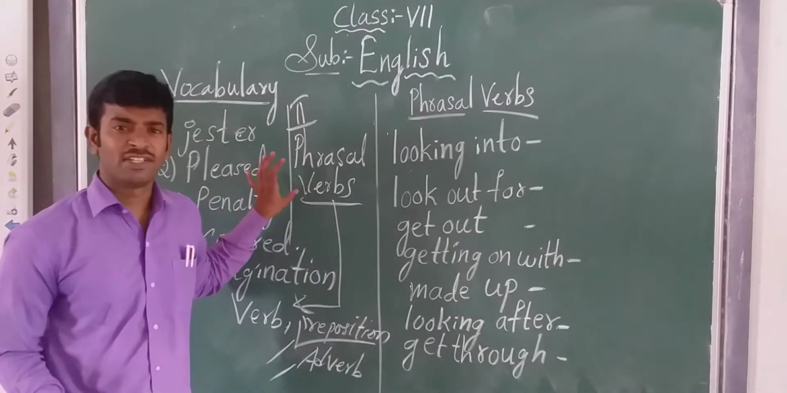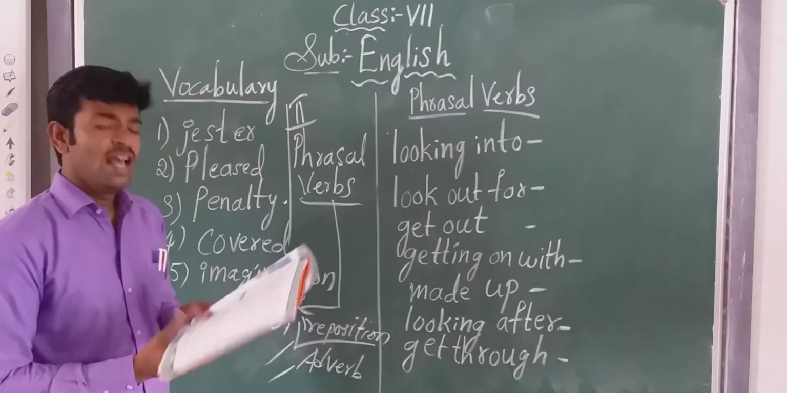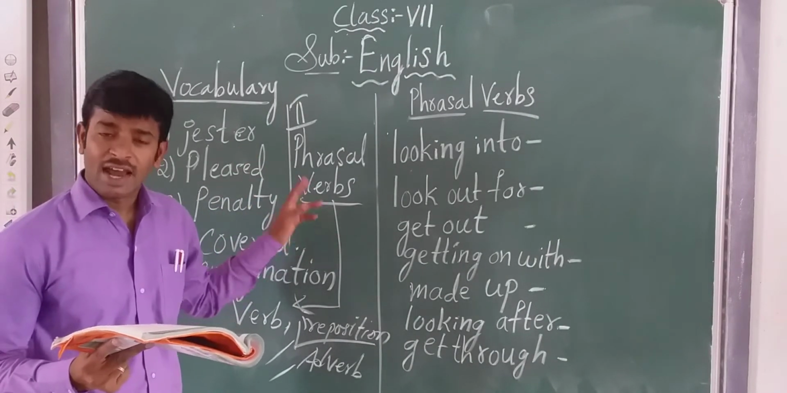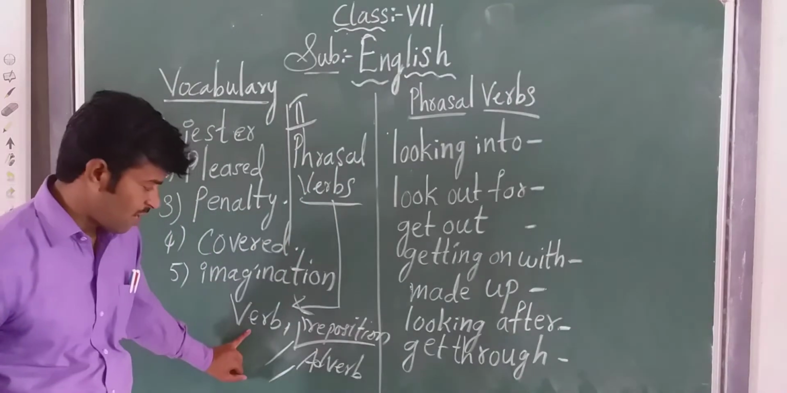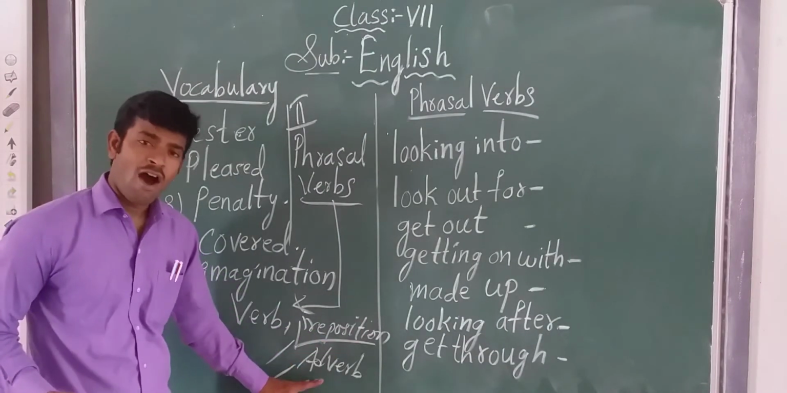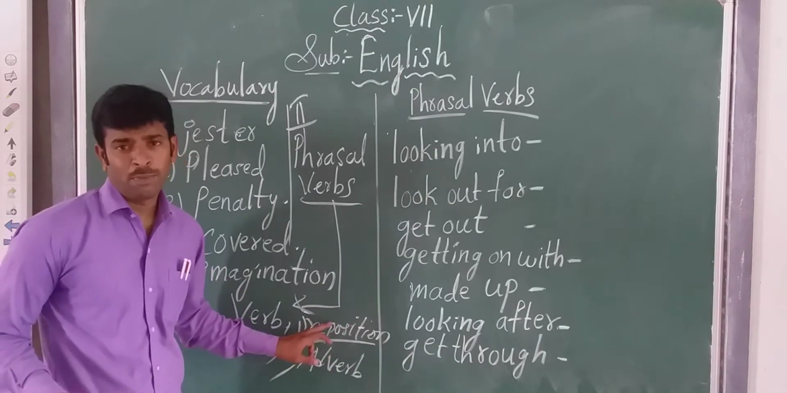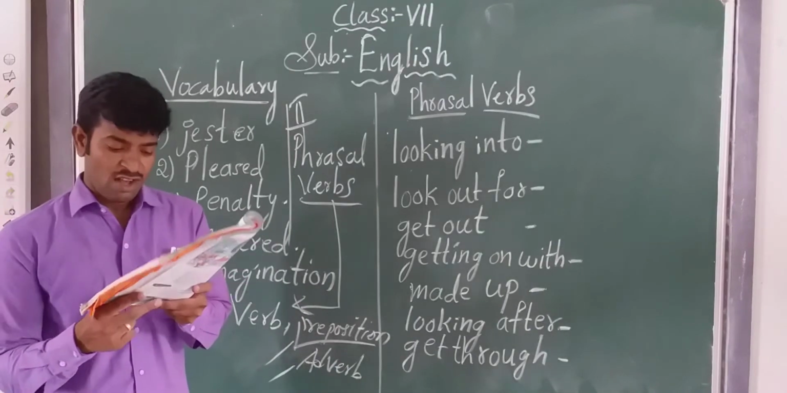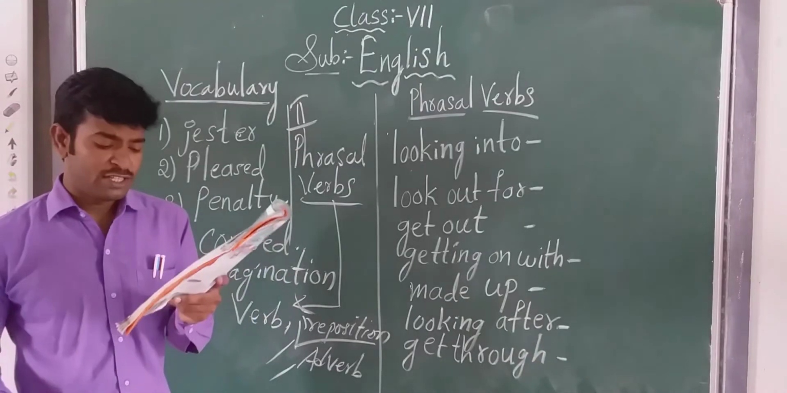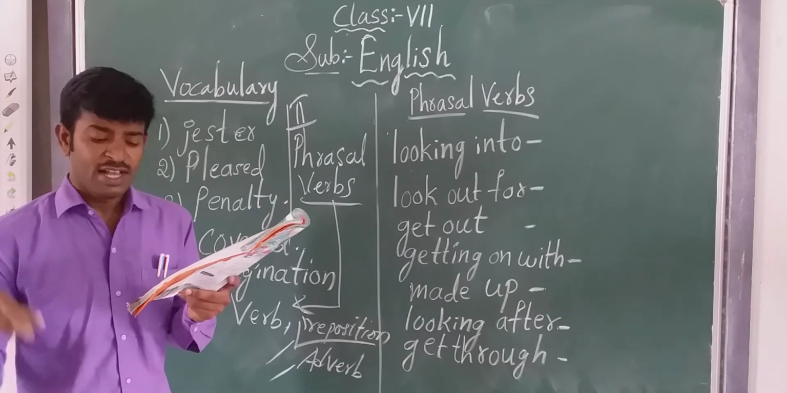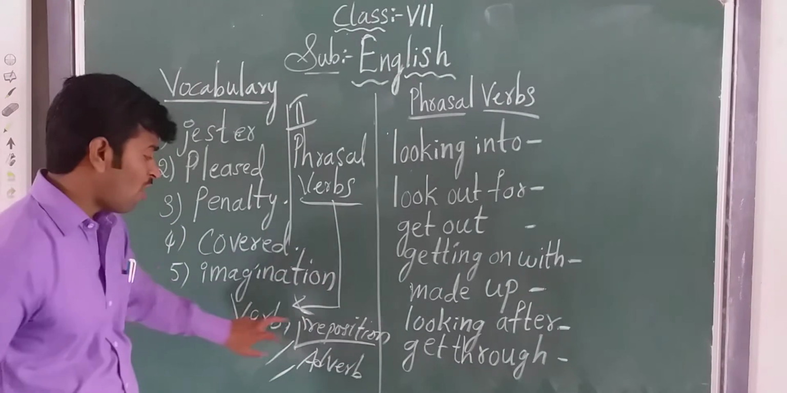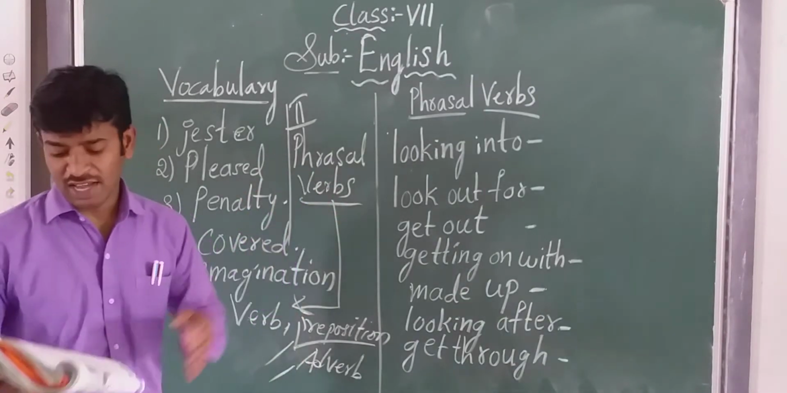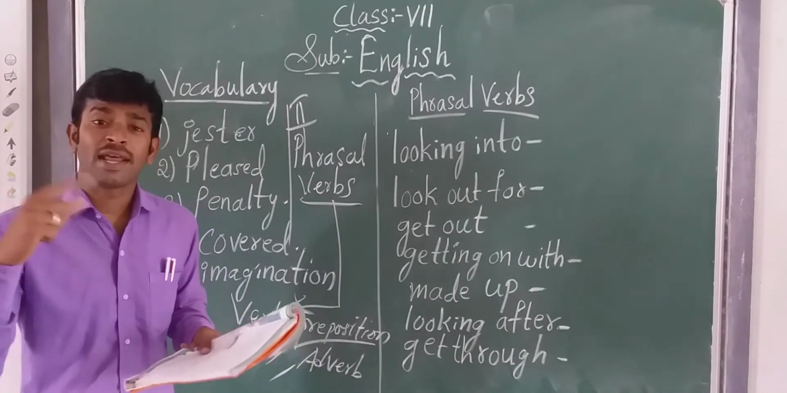Now children, see a definition. Phrasal verbs are the phrases which consist of the verb, preposition, or adverb, or both of them. Both of them means a preposition and the adverb. Next, the meaning of which is different from the meaning of its separate parts. This all consists of verb, preposition, adverb, but its meaning is totally different from its separate parts.